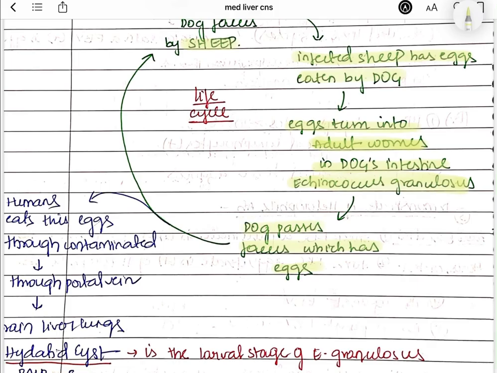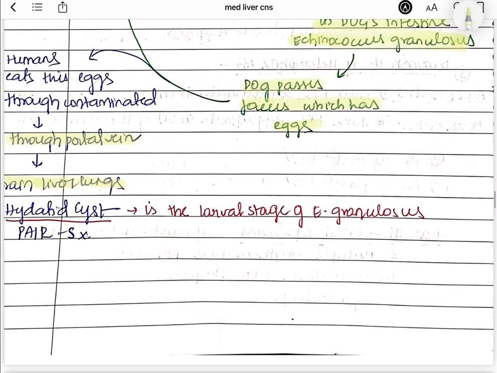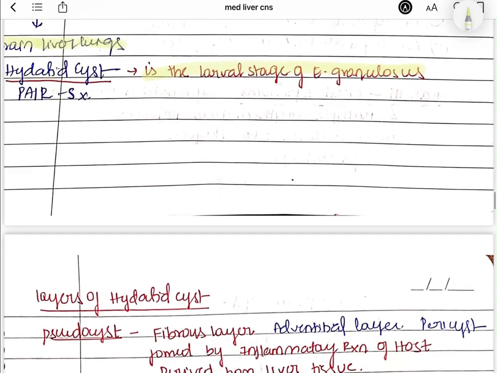If man accidentally consumes contaminated food with the eggs of Echinococcus granulosus, in man it can enter through the portal vein and reach the liver. Also keep in mind, it can reach the lungs and the brain, right? This hydatid cyst is a larval stage of Echinococcus granulosus, and the surgery you do for this is PAIR surgery. We'll talk about it.